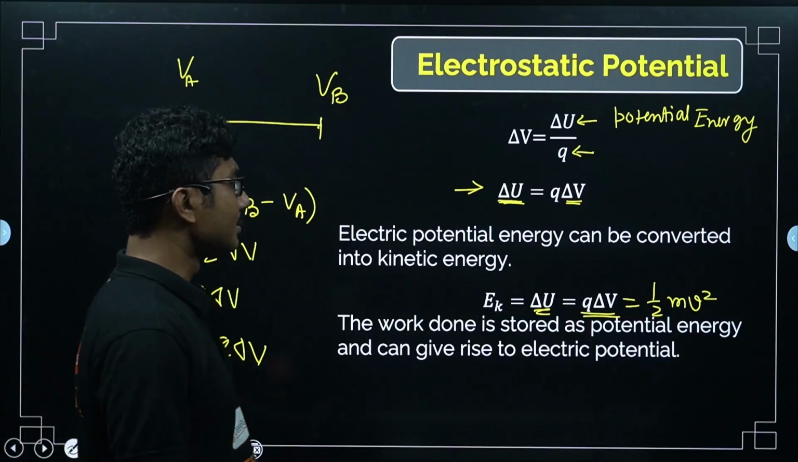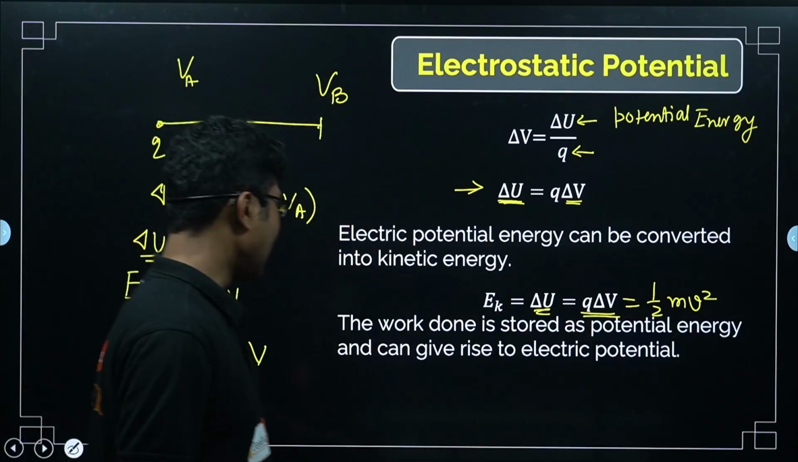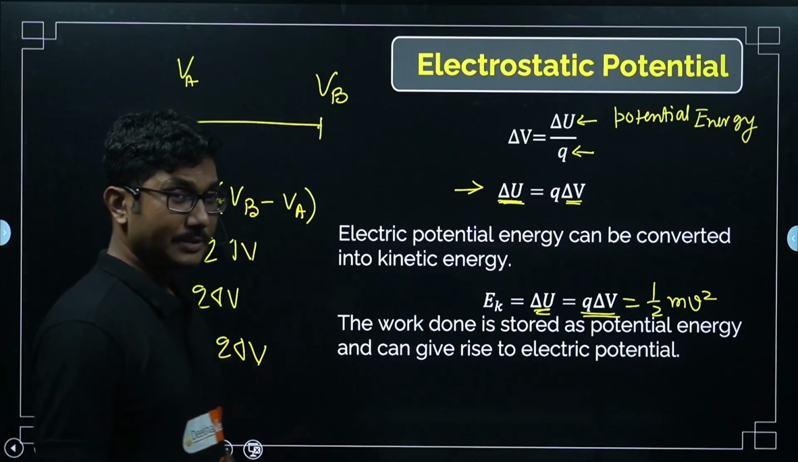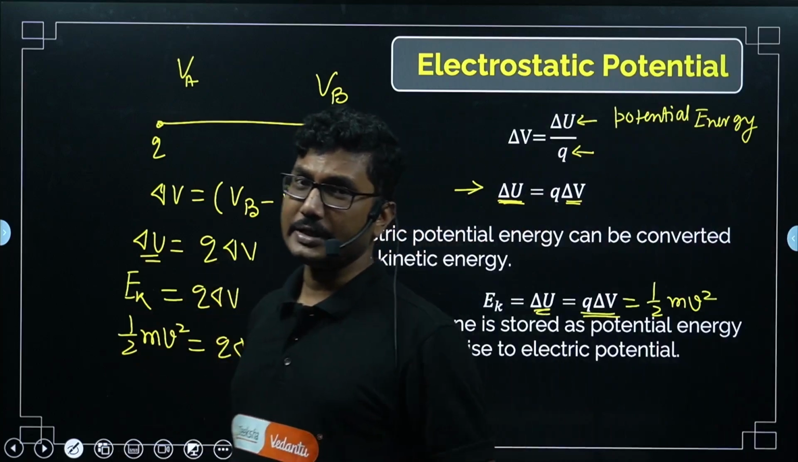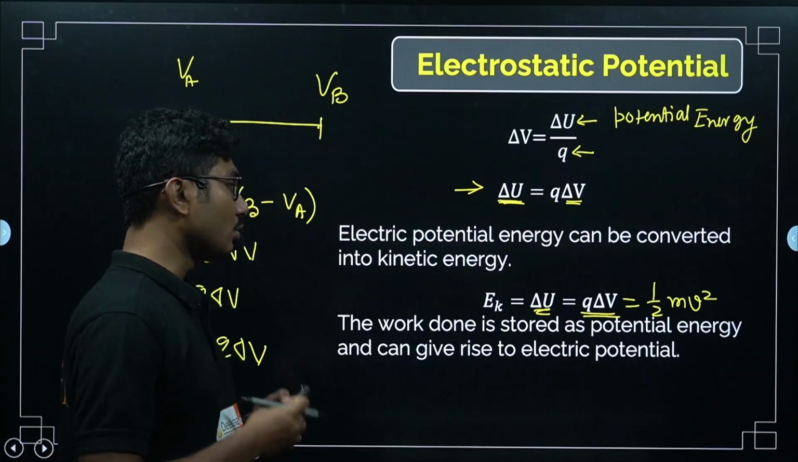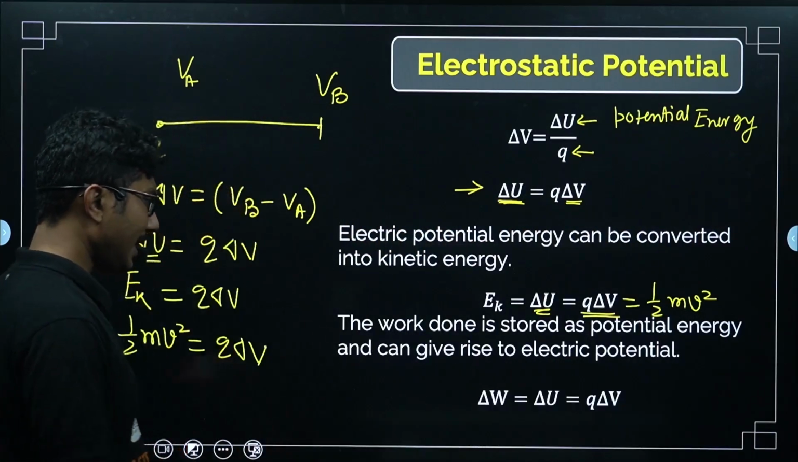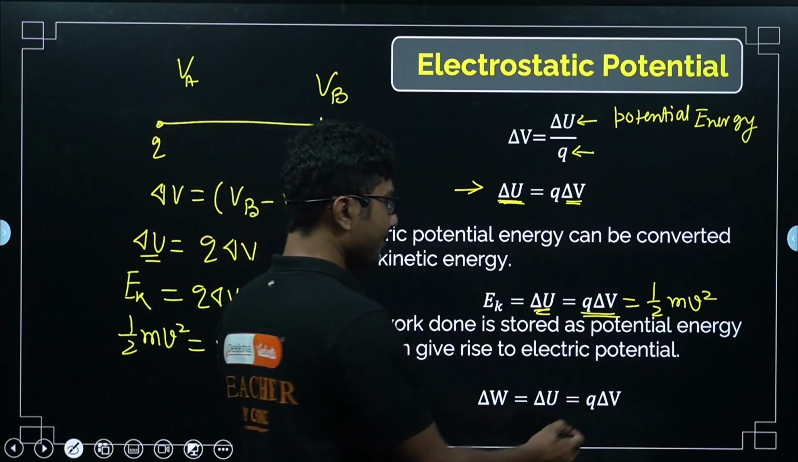The work done is stored as potential energy and can give rise to electric potential. Sometimes we do some external work in an electrostatic system, and that work is actually stored as potential energy, and that potential energy can give rise to potential.